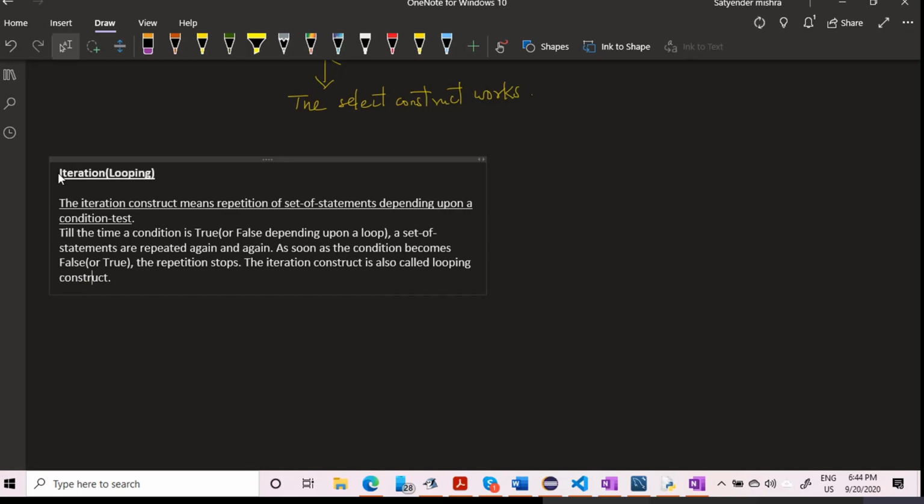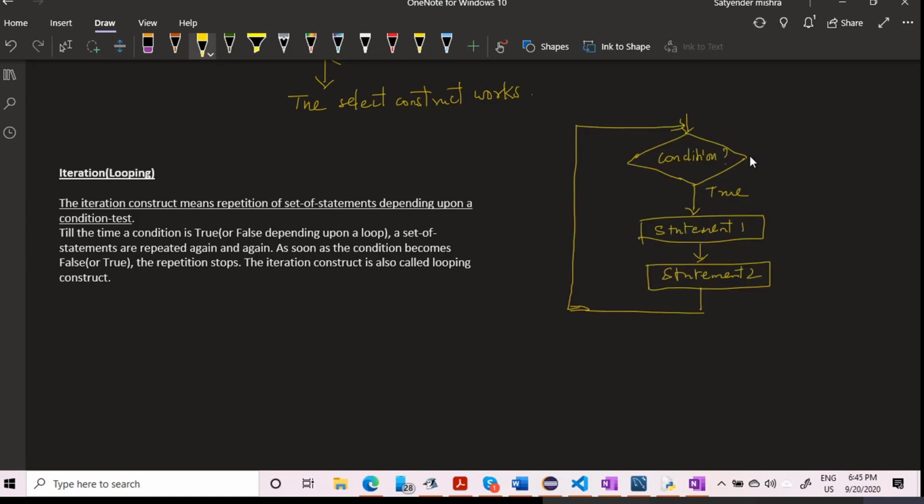Let me show you this diagram also, how this is represented diagrammatically. Here it is very similar. We have a condition again, and if it is false, then your control will come out at this position and continue after this.